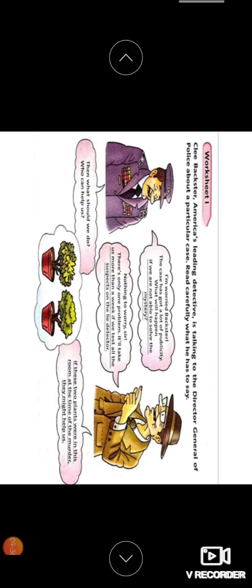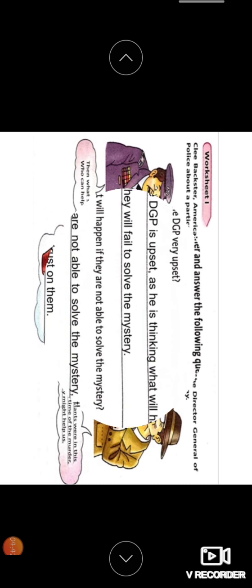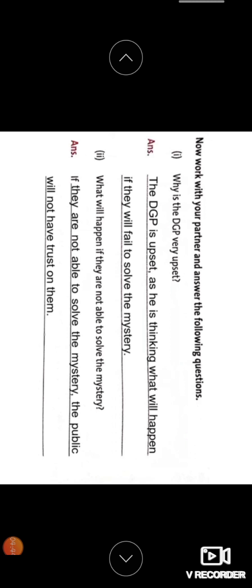Then complete the sentences. These two plans might help us if they were in the room at the time of murder. Okay, just check out your answers. You can just copy from here. The DJP is upset as he is thinking what will happen if they will fail to solve the mystery.